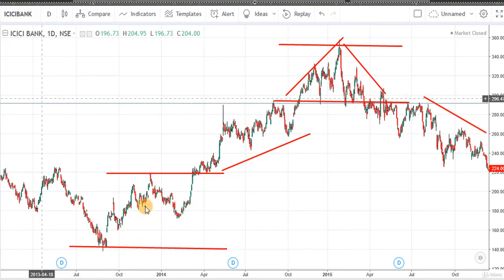Generally in stage 1 we should stay in cash. In stage 2, this is the uptrend stage, we should focus only on long positions. In stage 3, that is also a consolidation phase, we should be in cash, and in stage 4 we should focus only on short positions as it is a downtrend stage.